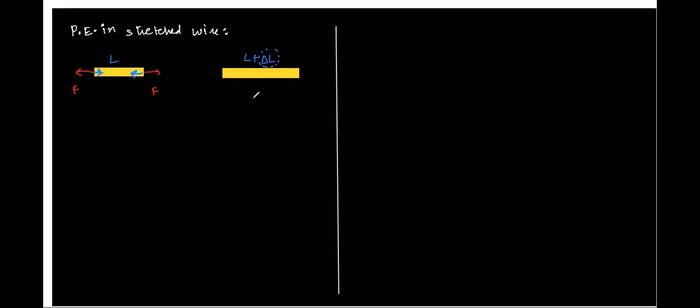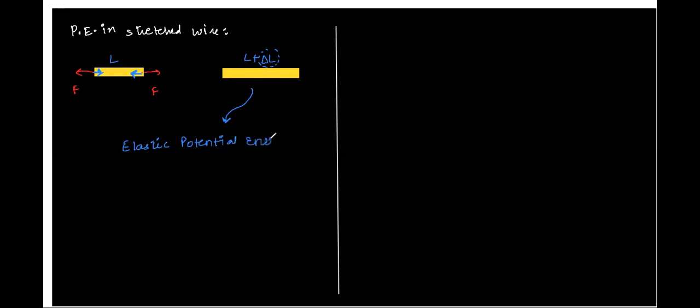It will come from the work done against the restoring force, and that energy is called elastic potential energy.